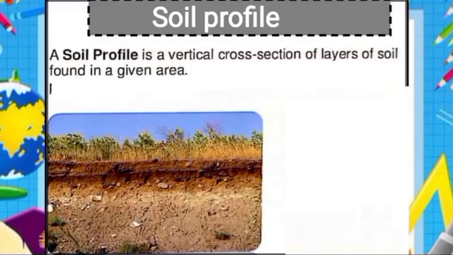So we can say that a soil profile is a vertical cross section of the soil made of layers running parallel to the surface. These layers are known as soil horizons.